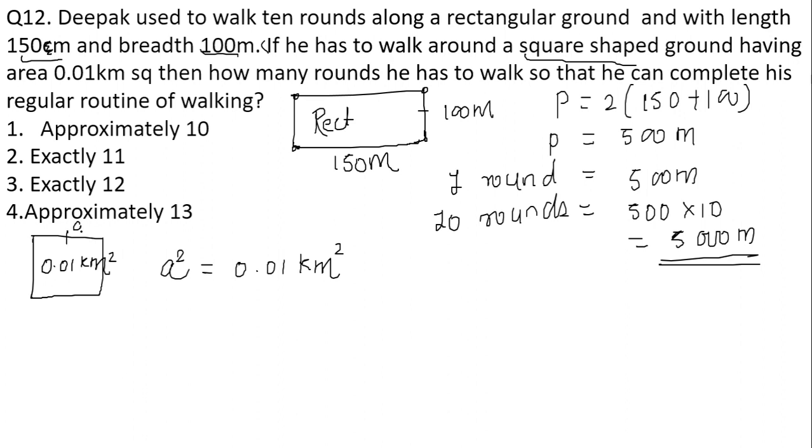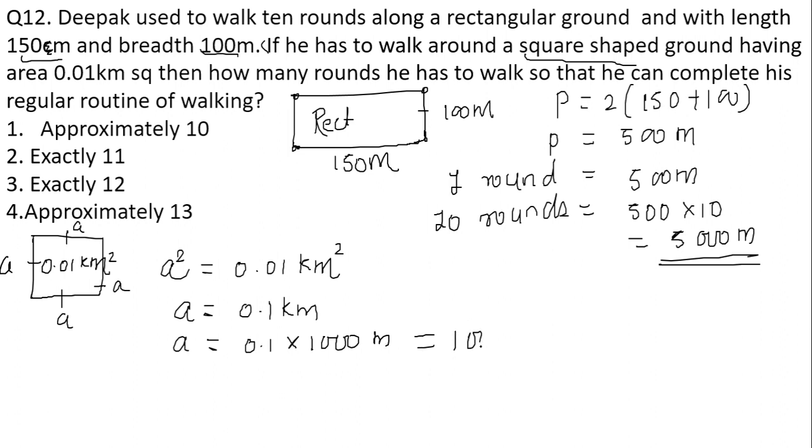Let us consider the side as A. So the value of A is going to be 0.1 kilometer. I'll convert this kilometer into meter: 0.1 kilometer into 1000. So this will give me 100 meter. So I got the side, that is A equals 100 meter.